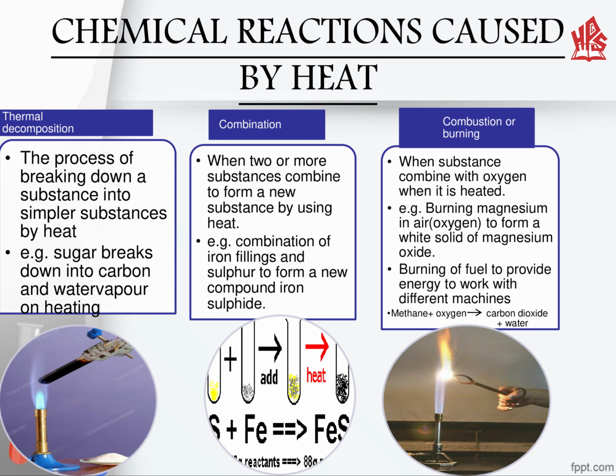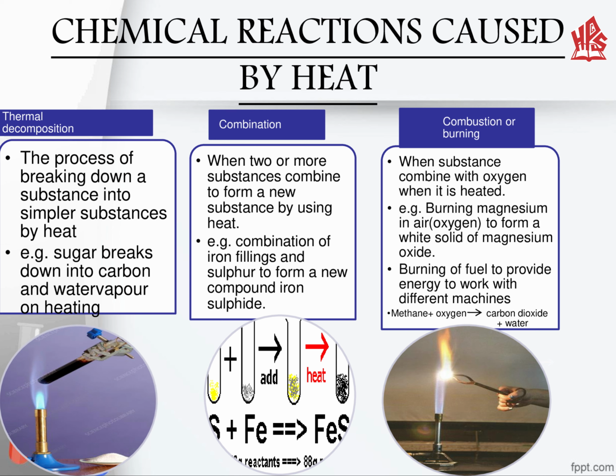Firstly, we consider thermal decomposition. As is mentioned from its name, it is a process of breaking down a substance into simpler substances by using heat. In the picture below, we have discussed sugar. When sugar is heated, it is converted into carbon and water vapor. As you can see, the color of sugar changes from white to brown, which represents its breaking down into carbon.